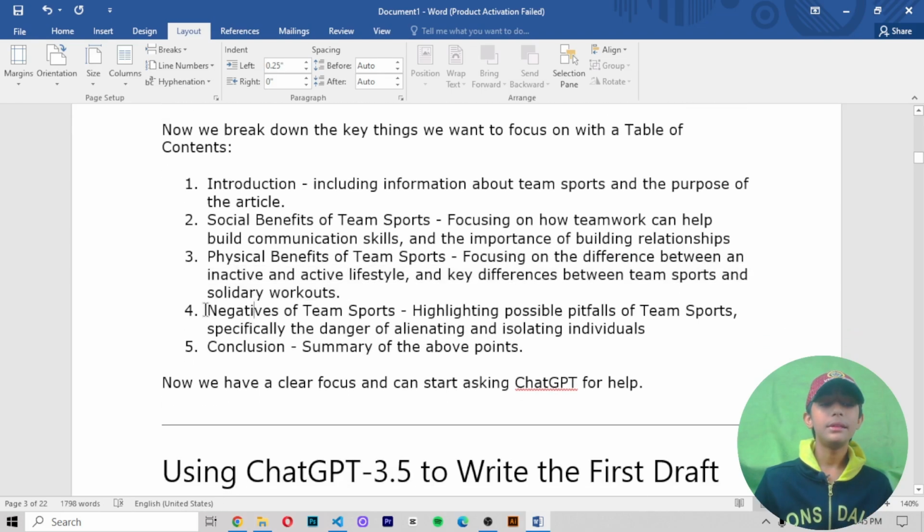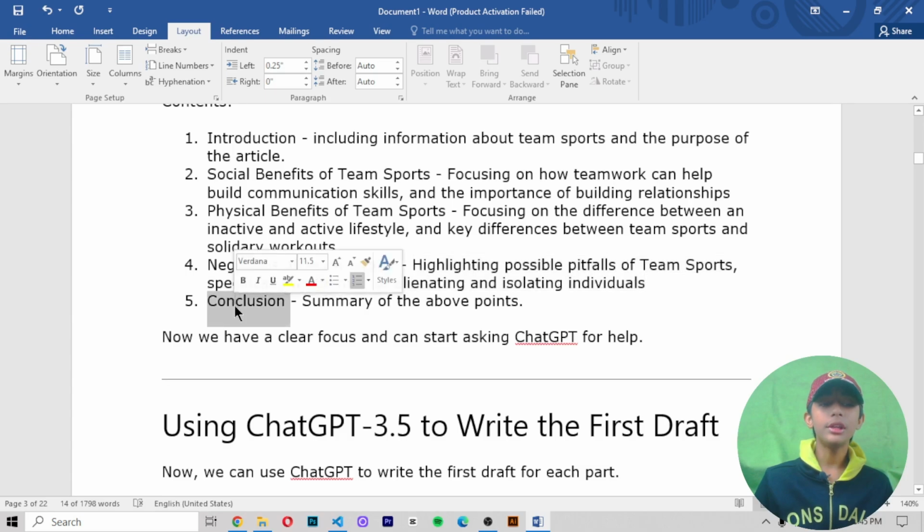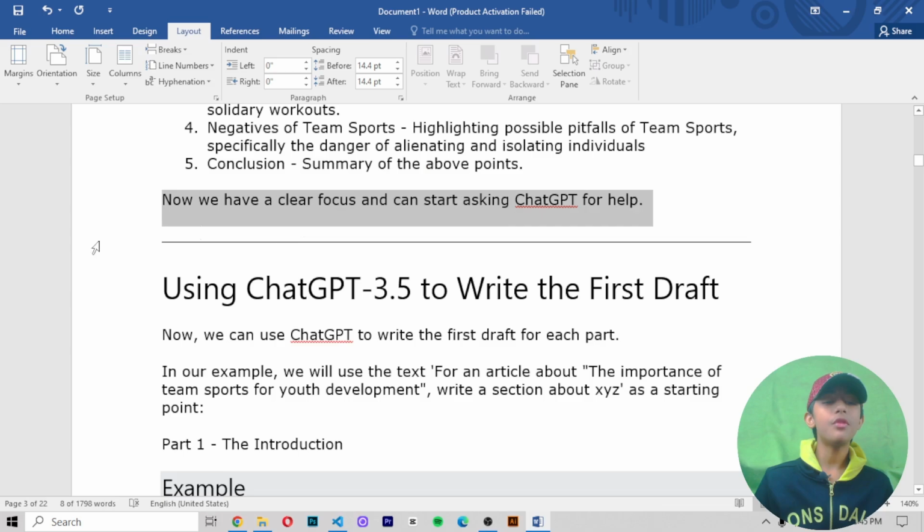Number four, negatives of team sports, highlighting possible pitfalls of team sports, specifically the danger of alienating and isolating individuals. Number five, conclusion, summary of the above points. Now we have a clear focus and can start asking ChatGPT for help.